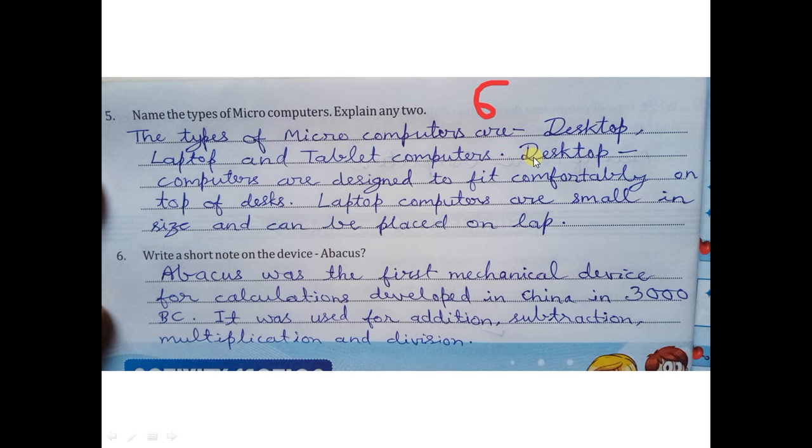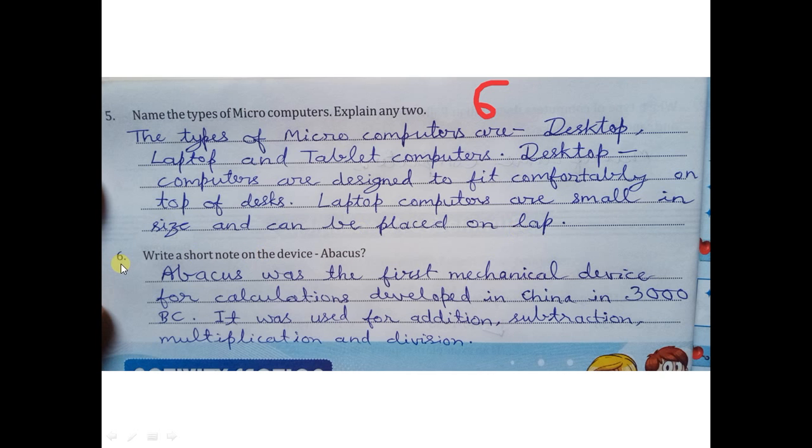So we are going to explain desktop and laptop. Desktop computers are designed to fit comfortably on top of desks. Laptop computers, they are small in size and can be placed on the lap.